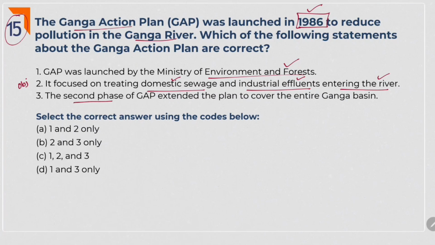The second phase of Ganga Action Plan extended the plan to cover the entire Ganga basin. See, obviously we can't directly bring one program at one phase. We bring first phase, second phase, third phase like this. Generally in the first phase, we do it as a pilot program. That is, we introduce it only in specific areas. In second phase, if it got succeeded, then we will extend the plan. That's what they are telling here. What's wrong in this statement? It is so general. So answer is 1, 2 and 3.